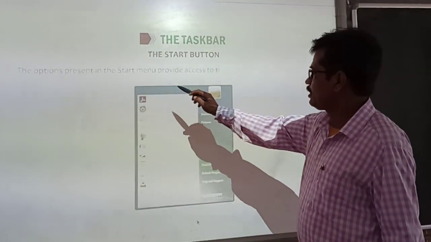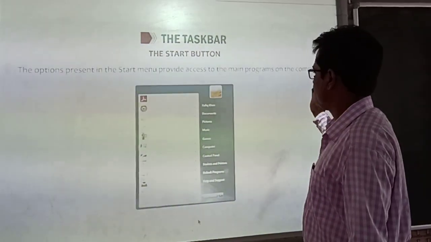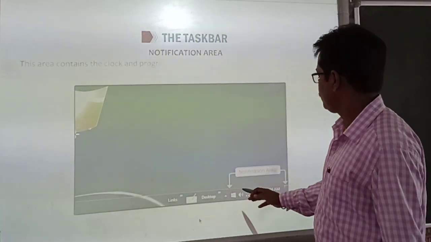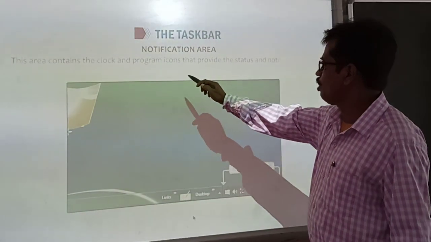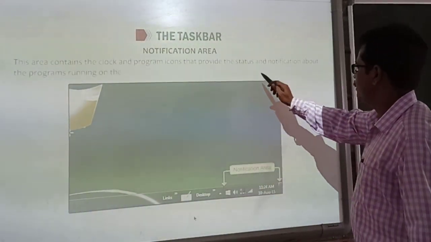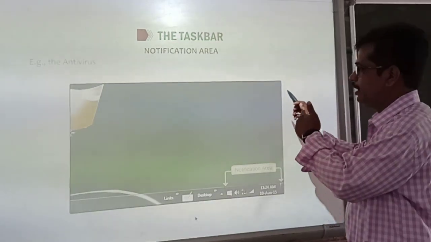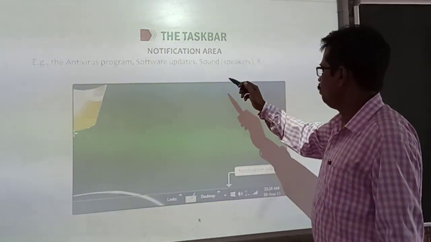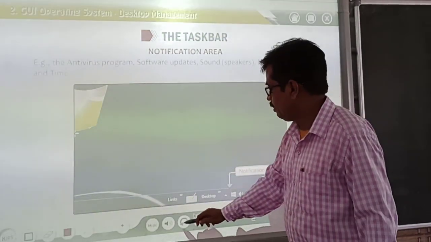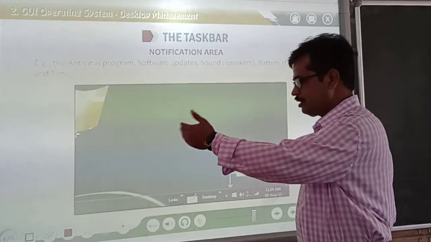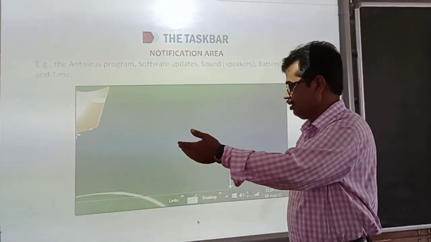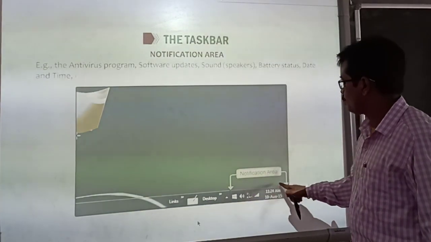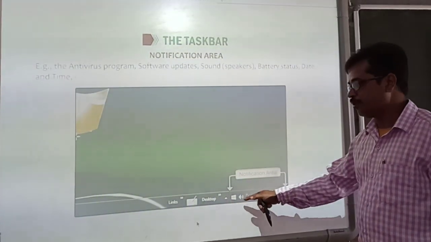The start menu provides access to the main programs of the computer. Now the notification area, which you can see at the right side. This area contains the clock and program icons that provide status of notification buttons like antivirus programs, battery status, software updates, sounds, speakers, etc. What type of icons can you see over here?